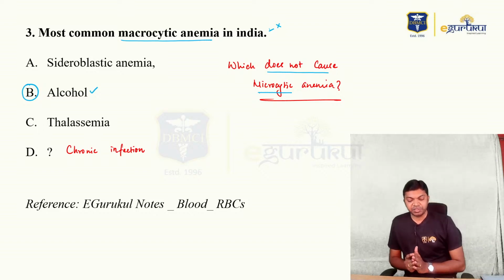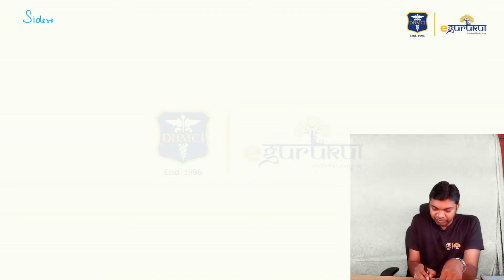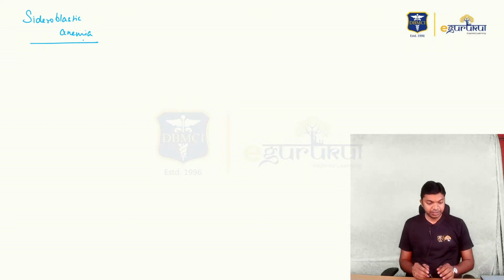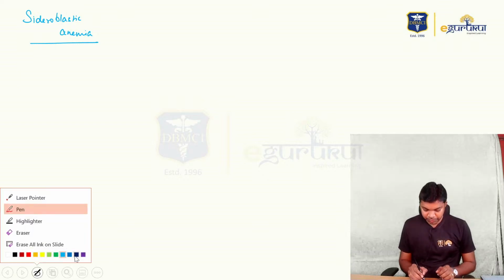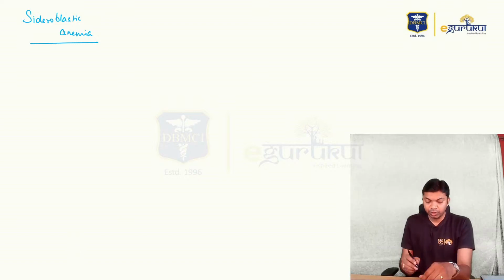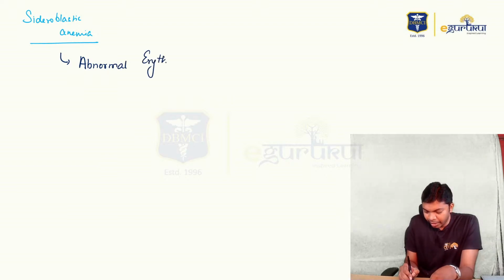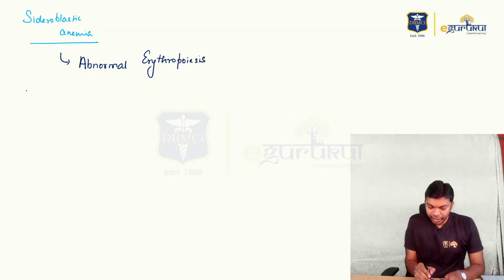Let us start with the option sideroblastic anemia. Let's see what sideroblastic anemia is first. During erythropoiesis, there is going to be an abnormality in iron metabolism.